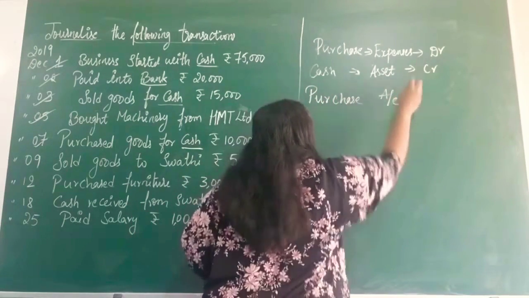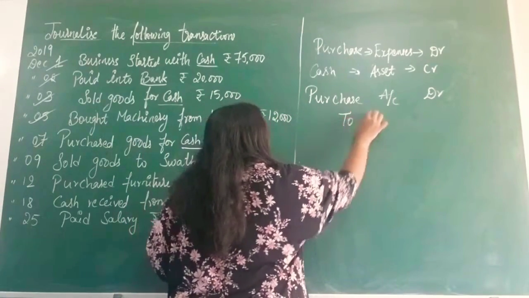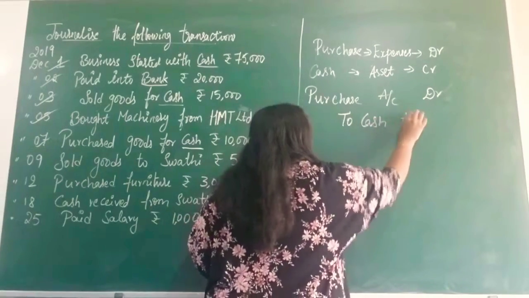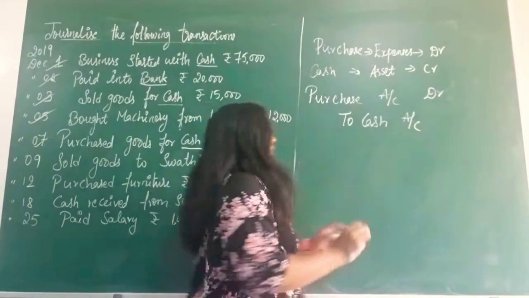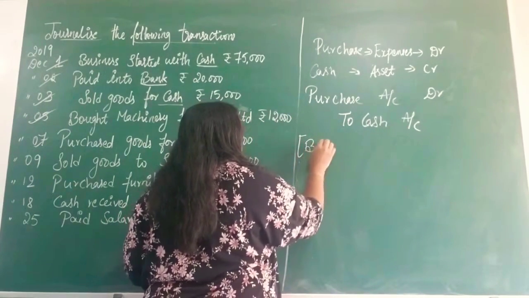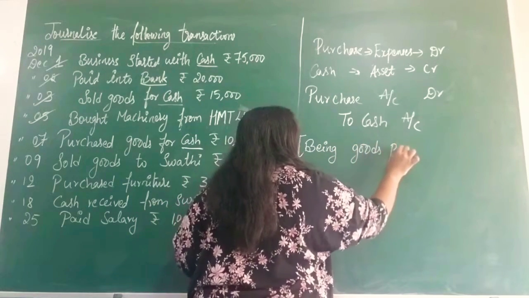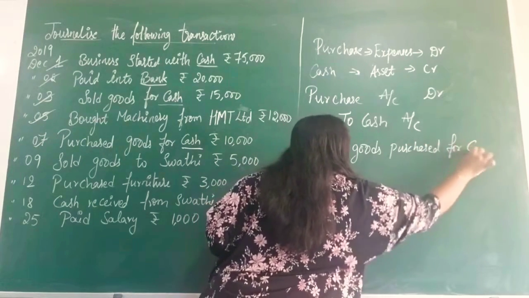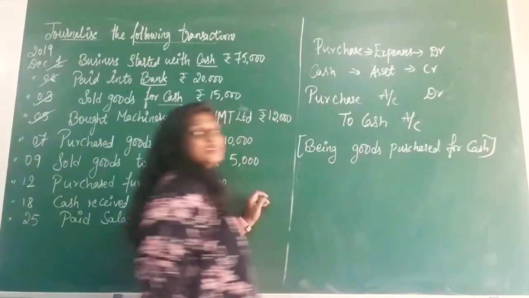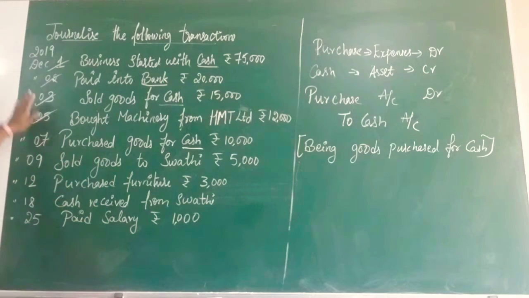Now, the entry will be purchase account. Since purchase is debited, we have taken purchase account, debtor to cash account. To cash account. Don't write here creditor. That is wrong. Okay. Next, being goods purchased for cash. This is your narration. So we have completed 5 transactions.